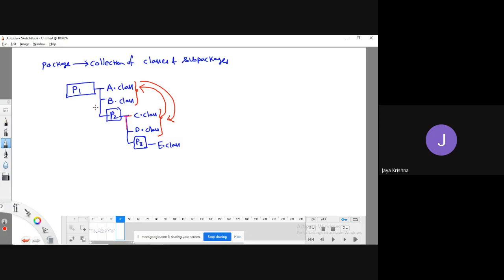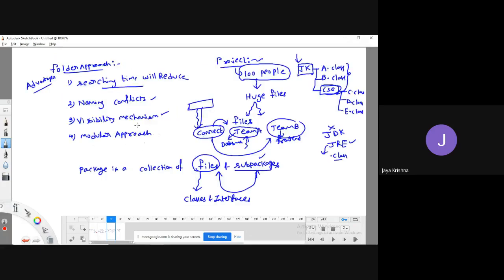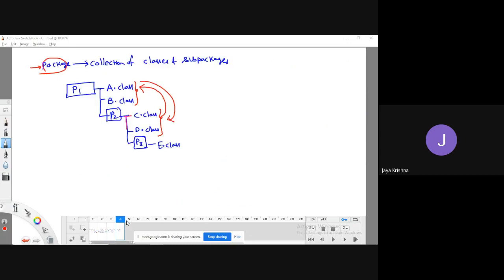Means my class files should be disclosed to whom, to which package, that we can define with the help of the concept of packages. That we have seen in the folder approach also, that is the visibility approach. Means who can access my file, that's it.